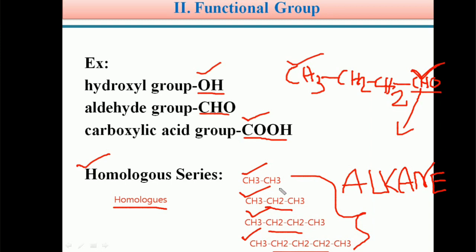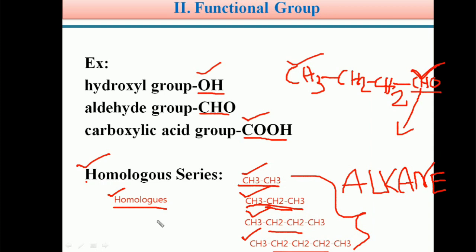These are called a homologous series, and each member of a homologous series is called a homologue. Ethane is a homologue, propane is a homologue, butane is a homologue, pentane is a homologue. So students, this is about the homologous series.